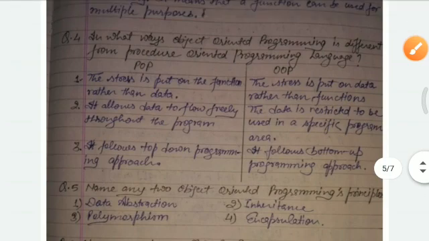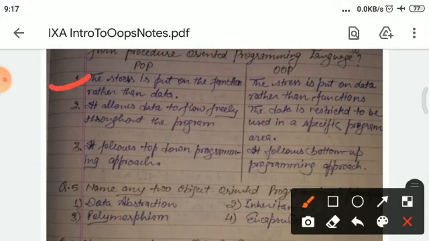So students, in procedure oriented programming, the stress is given on the function rather than data, and in object oriented programming, the stress is given on the data rather than functions.